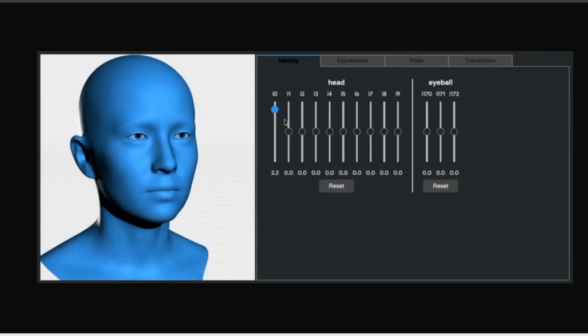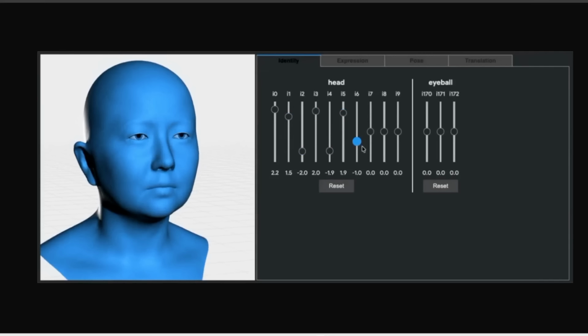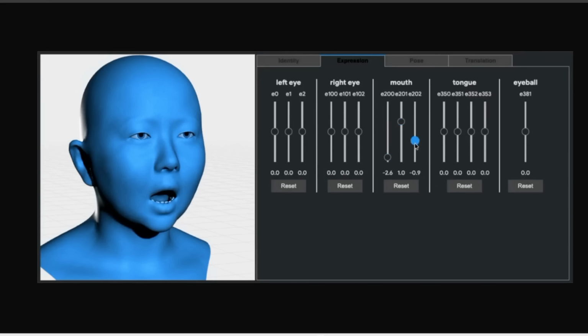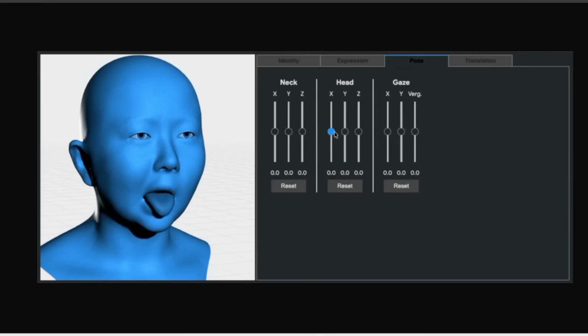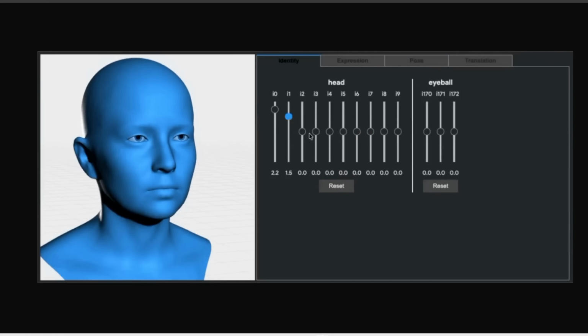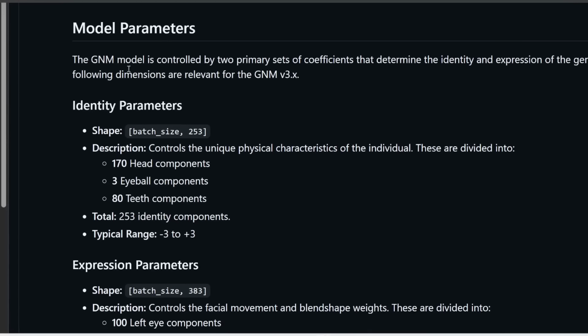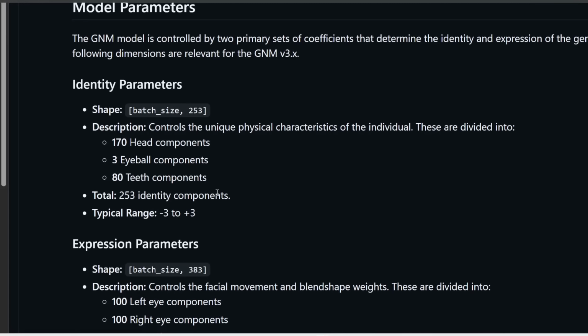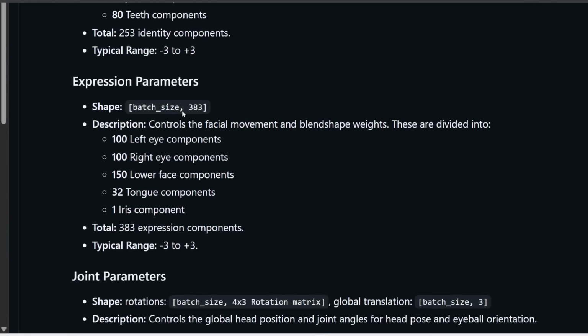So this even includes really precise settings for internal structures like the eyeballs, teeth, gums, and the tongue. And all these controls are separate, so you can change only that specific feature without affecting anything else in their expression or face. Now, currently this GNM head model contains 253 identity controls, including like 170 controls for the head and even 80 controls for teeth components. And then in terms of expression, it has 383 controls, including 100 settings for each eye, plus 150 settings for the lower face, and even 32 settings for the tongue, which is pretty crazy.